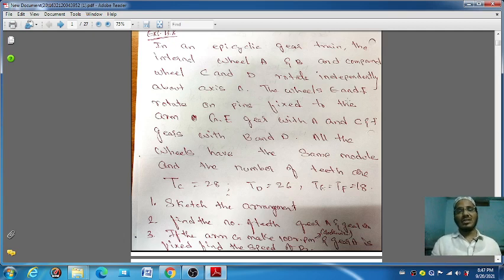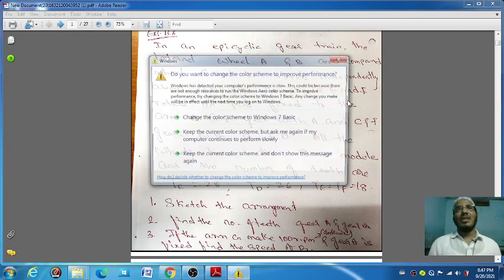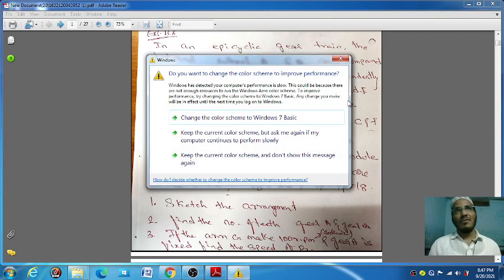The internal gears are called wheels A and B, and the compound wheels are called C and D, which rotate independently on their own axis. After that the question says wheels E and F rotate on pins fixed to the arm. Wheels E and F, the gears E and F, rotate with the help of an arm. The arm is connected between these two gears, and with the help of the arm, both gears rotate.